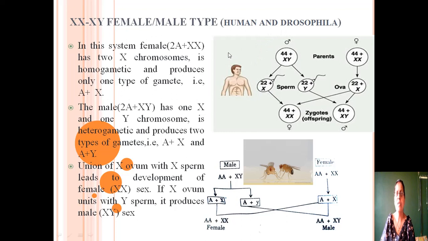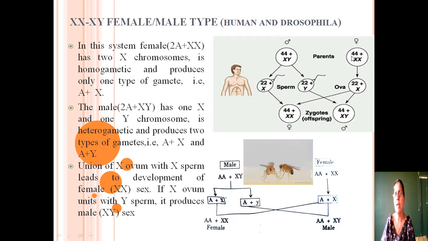This type of sex determination is found in human beings and Drosophila. In human beings, this is the chromosome set of the male and this is the chromosome set of the female. In the male, there are 44 autosomes and one pair of sex chromosomes, X and Y. So males produce 2 types of gametes or sperms, because one chromosome comes to one gamete. Out of 44, 22 autosomes come to the gamete. Out of 2 sex chromosomes, only one comes to the gamete. So the X chromosome goes to one gamete, and the Y chromosome goes to another gamete. In this case, 2 types of gametes are produced, so males are heterogametic.